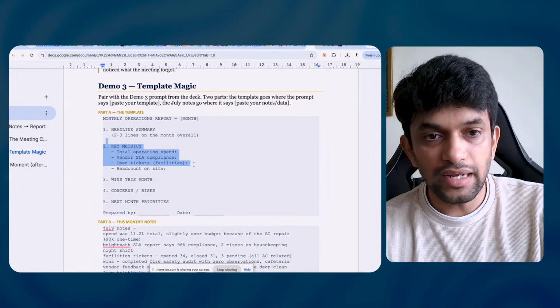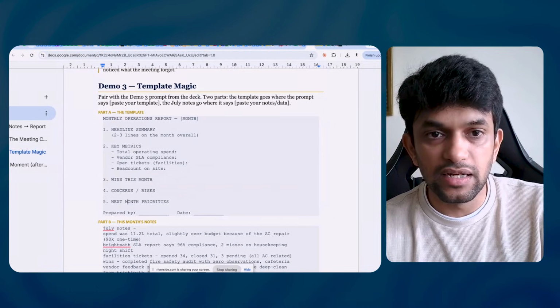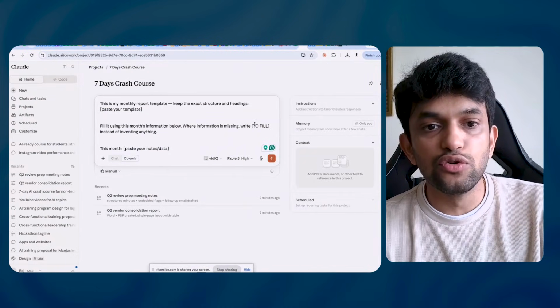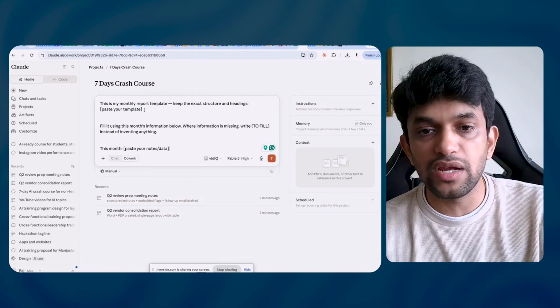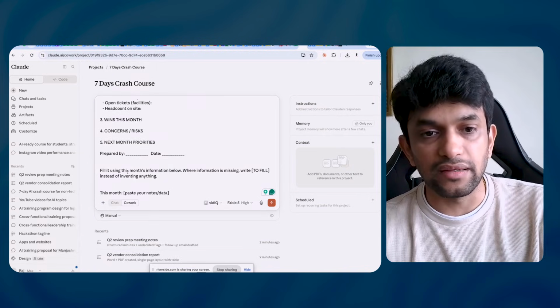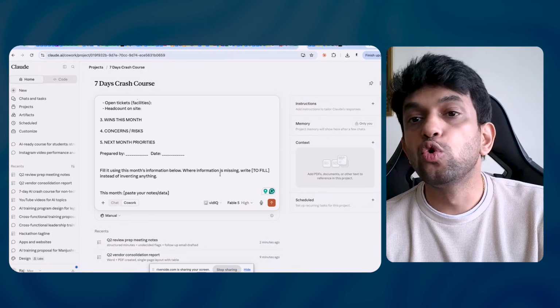So I can give a template. So where's the template? Here's the template. Paste your template. Okay, I'll paste my template here. Fill it using the monthly information below. If information is missing, write "to fill" instead of inventing anything. What I'm saying, Claude, is if any information is missing, write "to fill."